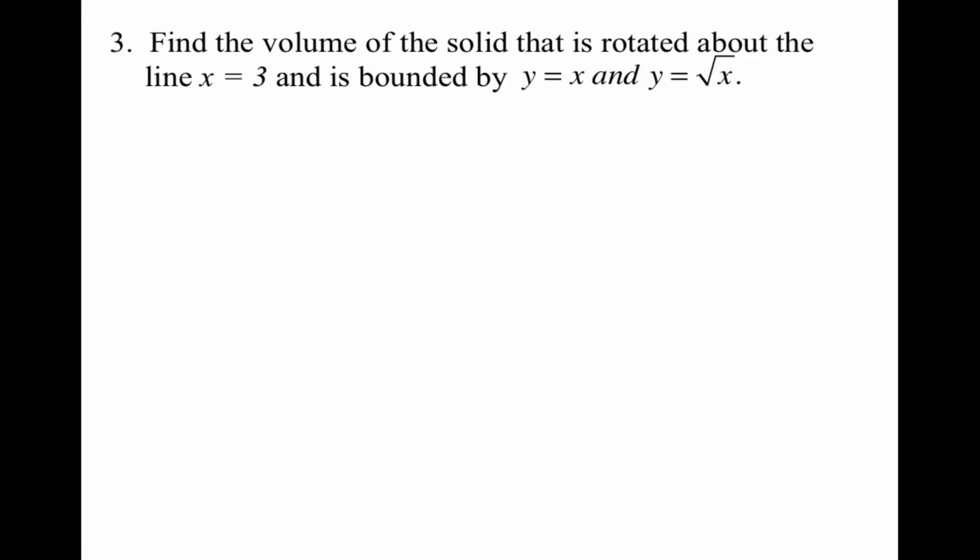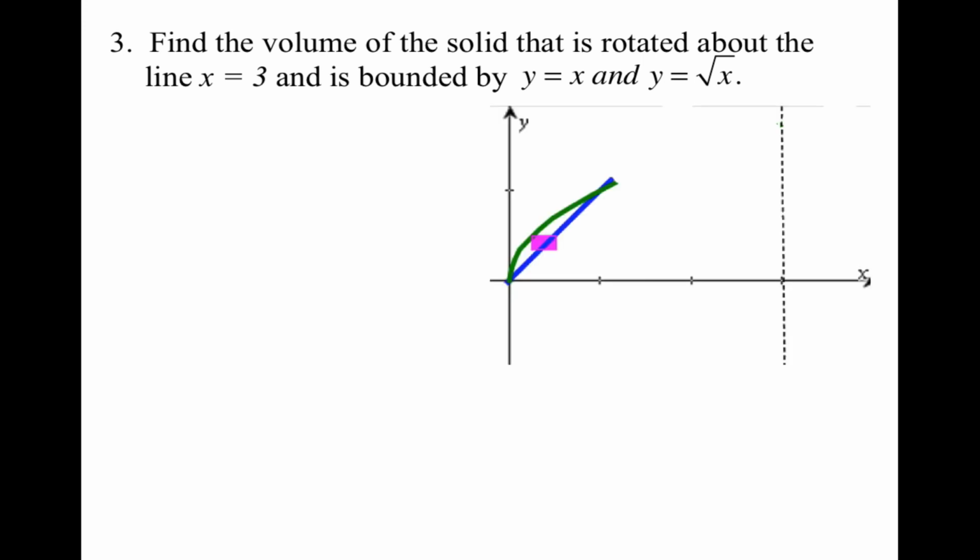All right, let's try this one. Find the volume of the solid that is rotated about the line x equals 3 and is bounded by y equals x and y equals square root x. Visually, here is our graph and its axis of revolution. The square root of x is your green curve, and y equals x is the blue curve. Since I have a vertical line as my axis of revolution, I know I'm going to have to integrate this in terms of y. To start out, I need to find my outer radius, so I need the curve furthest away from my axis of revolution, which is the green curve.